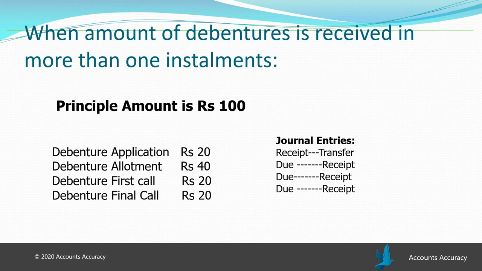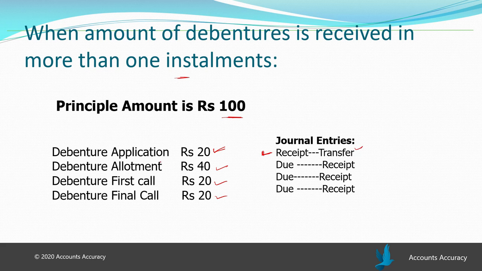Now we have to see here if the debentures will be issued in different installments. That means the same 100 rupees amount of debenture will be received by the company in 4 installments, suppose. So at the time of issue of debentures, the amount received by the company with application money will be only rupees 20 suppose. So that is called the receipt entry, and then you will pass the transfer entry.